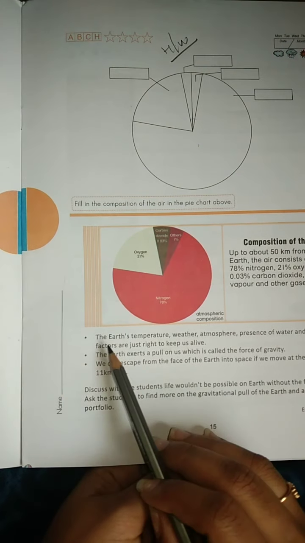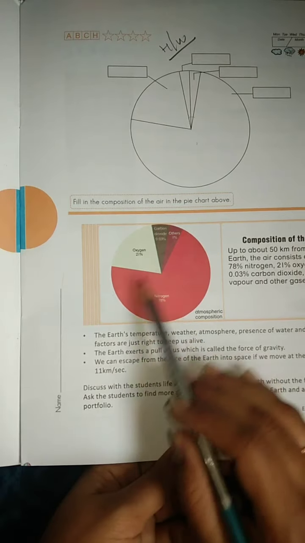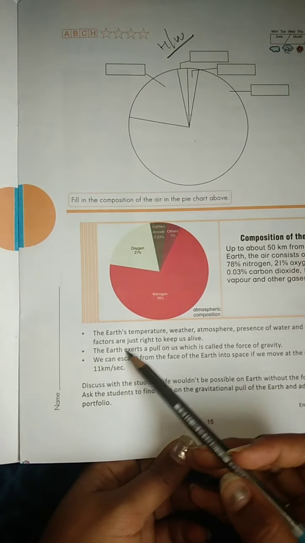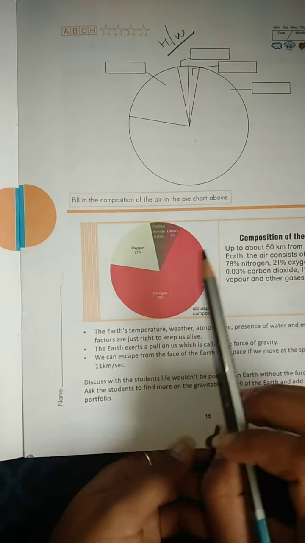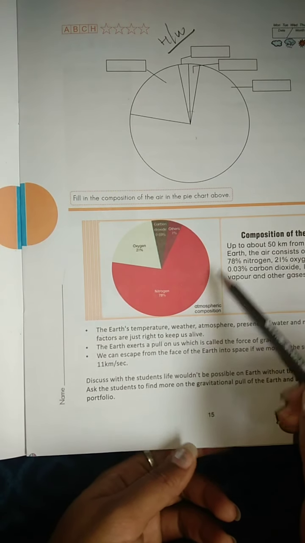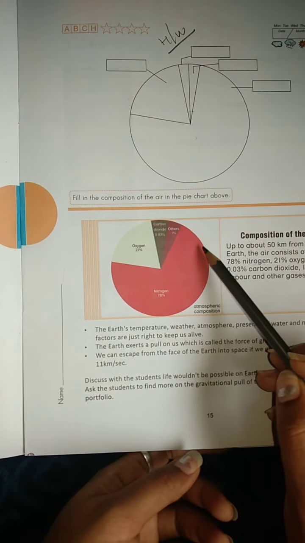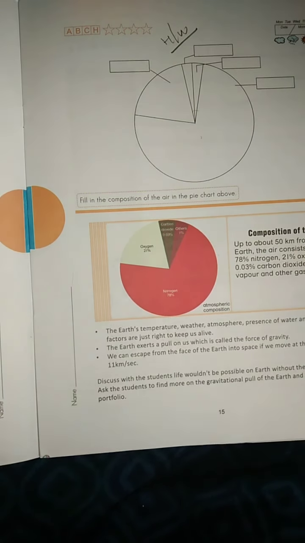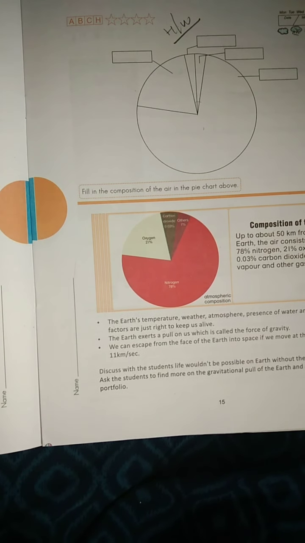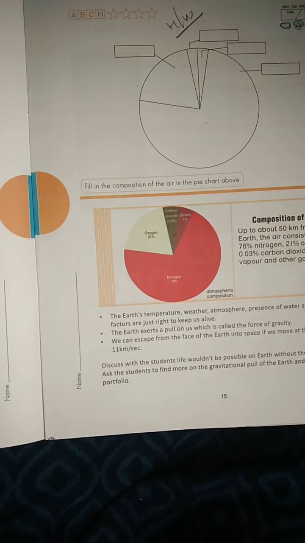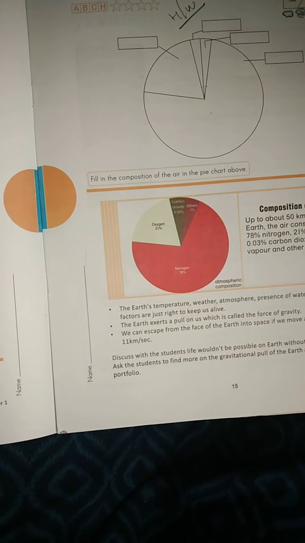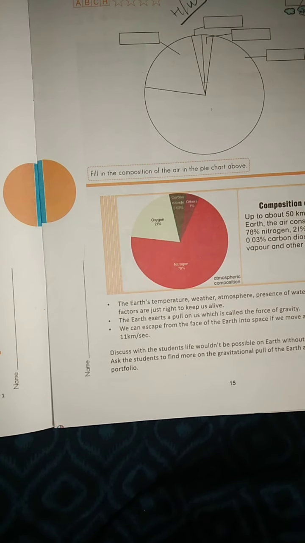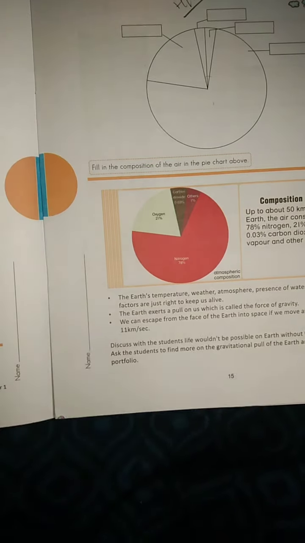Without water can we live? No. Without air can we live? No. So the temperature will always be on the earth.